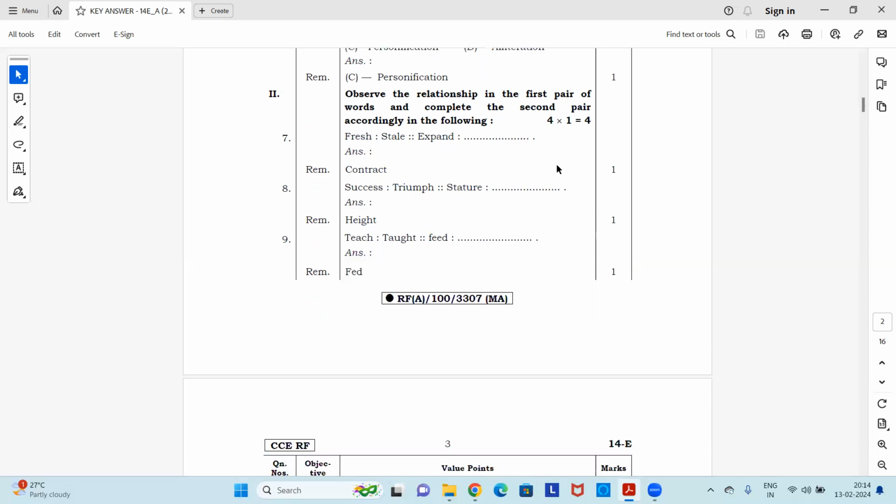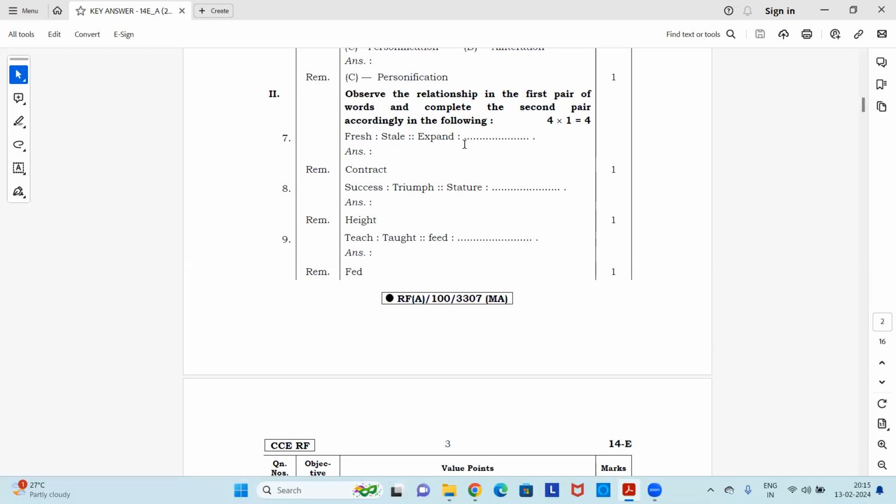Observe the relationship in the first pair of words and complete the second pair accordingly in the following. Whatever is the relation in the first pair, like meaning or opposite, in the same way you have to fill in the second pair. First one: fresh is to stale as expand is to dash.